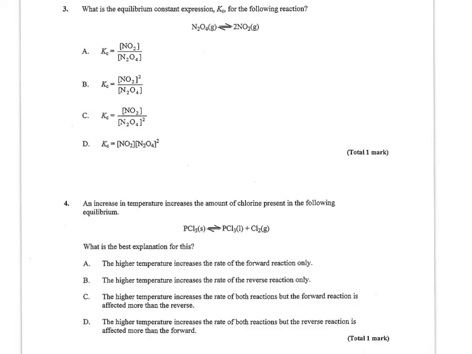Number 3, what's the equilibrium constant expression? So it's going to be product over reactants. That means I'm going to have NO2 on the top, which all except D at least sets up a ratio. And then since there's a coefficient of 2, that lets me know it has to be NO2 squared. So it appears B is my only plausible answer. And when I look at the bottom, it should be over the concentration of N2O4. So B would be my correct choice.